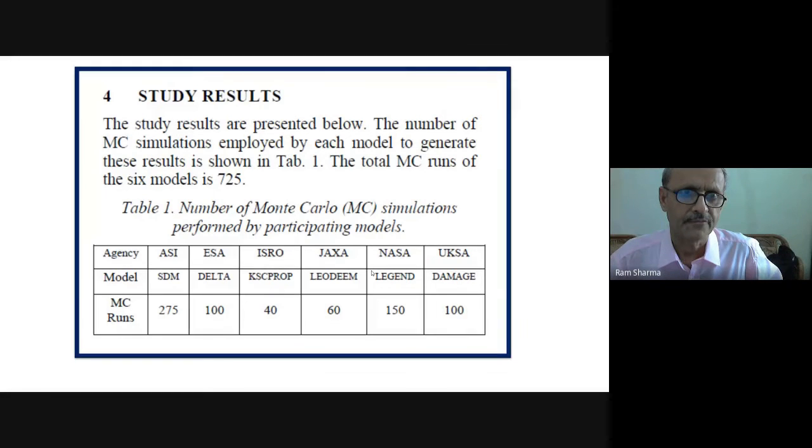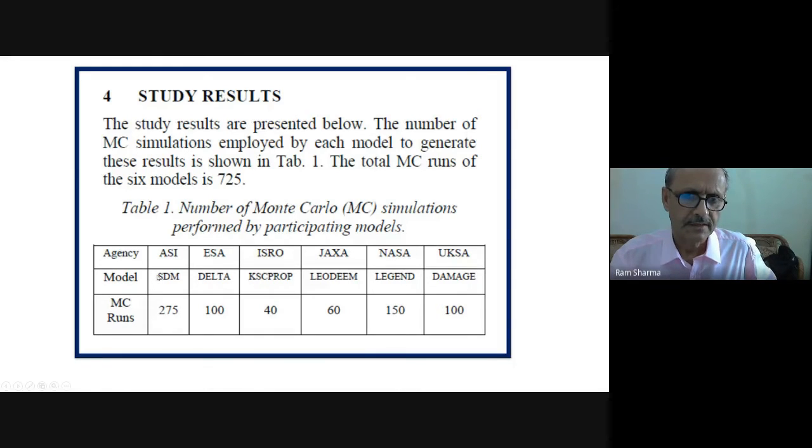The number of MC simulations employed, Monte Carlo simulation, by each model to generate these results is shown in table 1. The total MC simulation of 6 models is 725. Some people have used, JAXA Japan has used 60 in Monte Carlo simulations, and maximum is used by the Italy ASI.